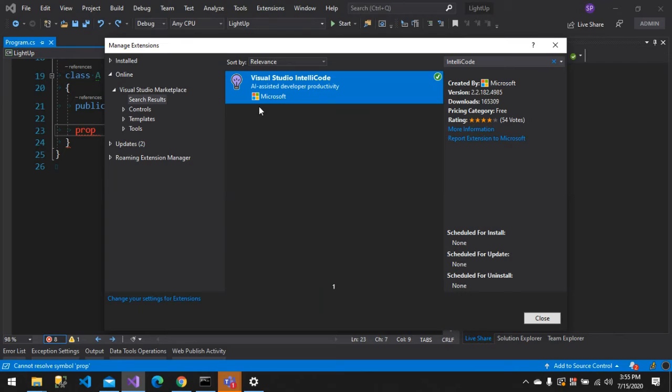You can train a model, and you can share it across your organization. Let's say in our organization we want to maintain the same code styling, but some developers use if else if, some use a switch statement, and some use a ternary operator to achieve it. Likewise, Visual Studio IntelliCode will train on your model, and it will give proper suggestions to all the developers across the organization. You can create a model using IntelliCode and share it across your organization to maintain the code style.